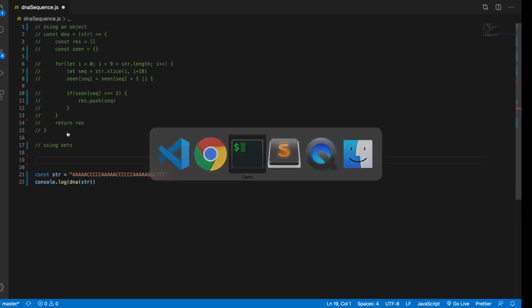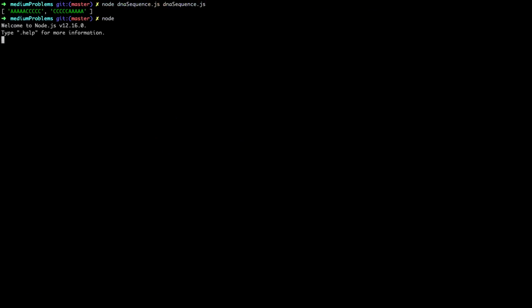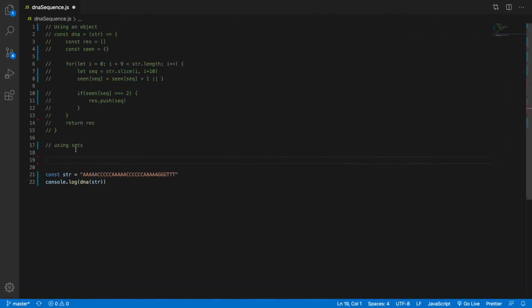So if I go into Node right here, and let's just say that I have let str equal 1, 2, 3, 4, 4, 3, 2, 1. If I go let test set equal new set, and I pass in that string, what it'll give me back is this 1, 2, 3, 4. It only gives me back the unique characters. It doesn't give me back any duplicates, and we can work like that. So that's a way to get rid of duplicates and do different things that you want to manipulate. So this should make it faster.